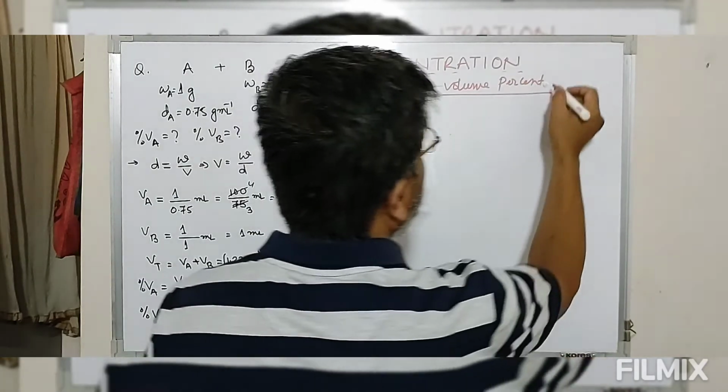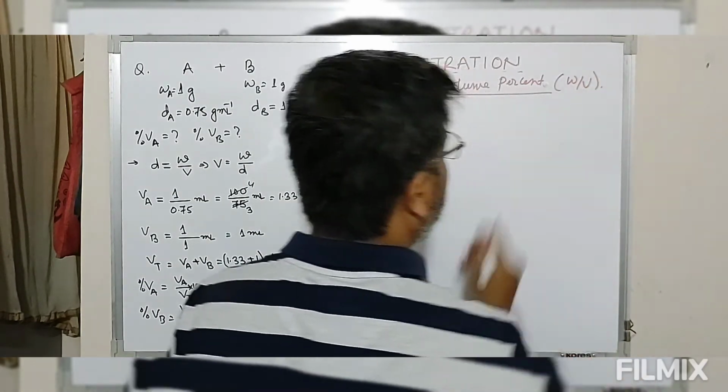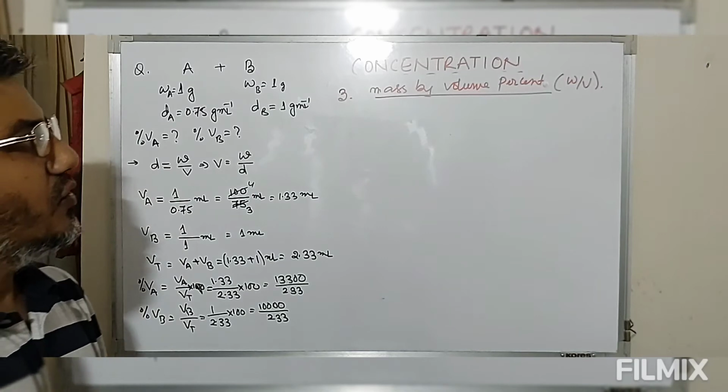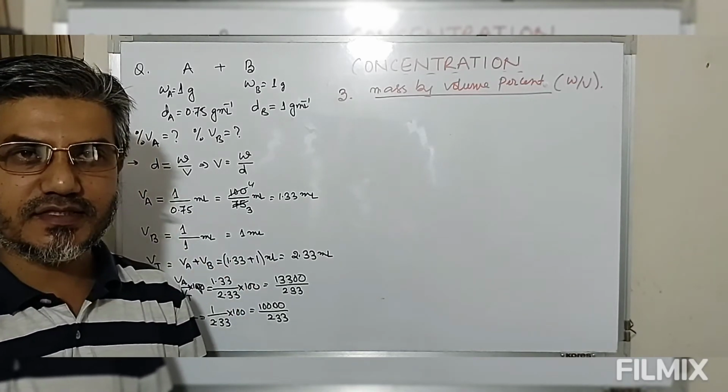Mass by volume is normally written as W by V. That means we have to express the mass.